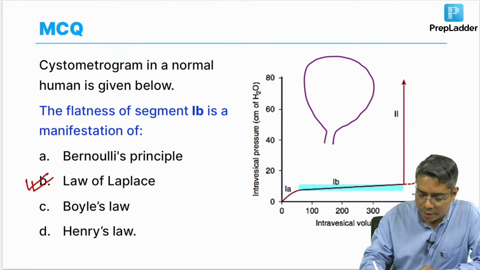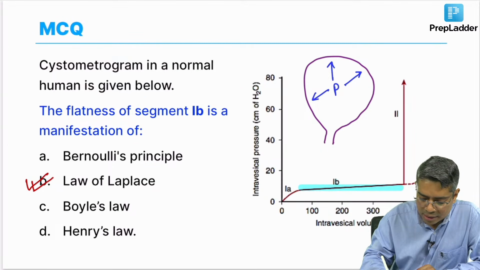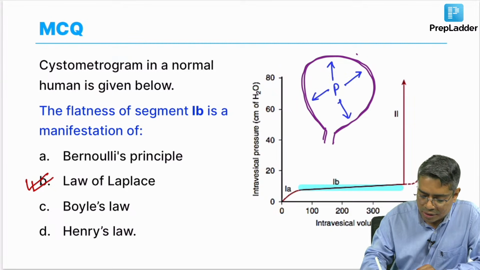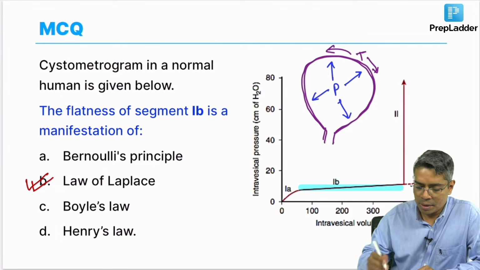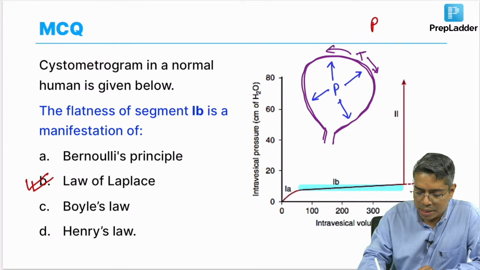Okay. Because you all know that Laplace law is saying that if this is your urinary bladder, P is the pressure inside this urinary bladder, intravesical pressure, and T is the tension generated at the muscles here. So, T is the tension generated on this muscle of the bladder. We all know Laplace law is saying P is equal to 2T upon R.